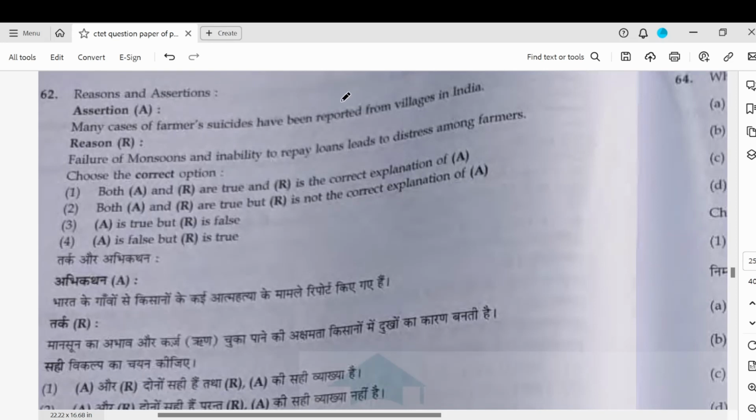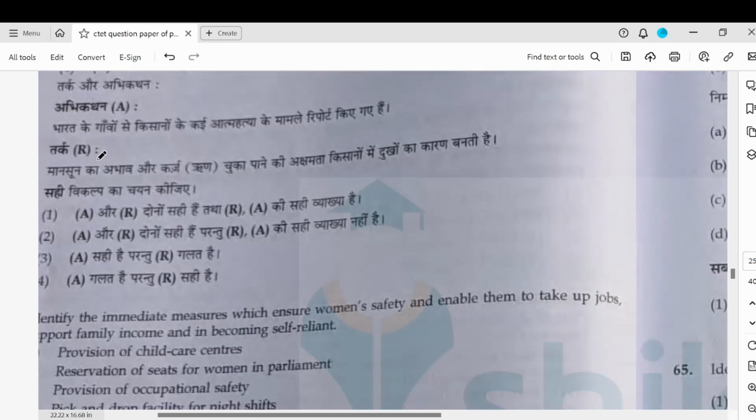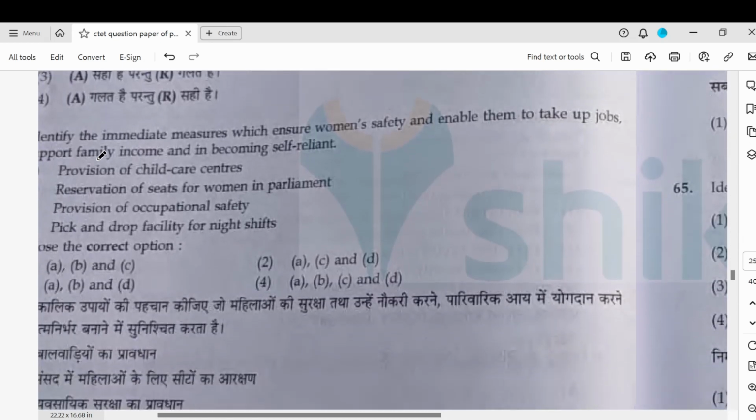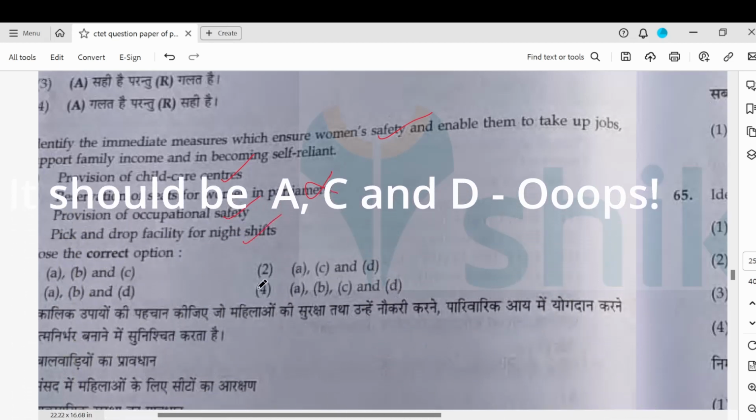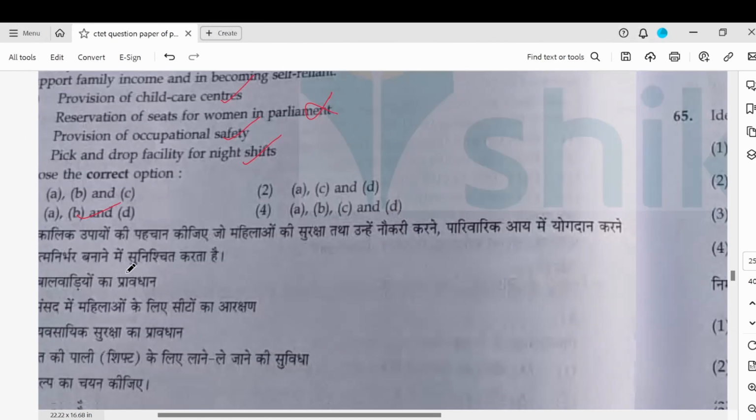62, many cases of farmer suicides have been reported. This is true. Failure of monsoon, inability to play roles. Yes. So both A and R are true, and R is the correct explanation of A. Identify immediate measures which ensure women's safety. These are options. Provision of child care centers, definitely. Seats of women in parliament, this will not help. Occupational safety, pickup drop off facilities. So A, B, and D, this will be the correct answer.